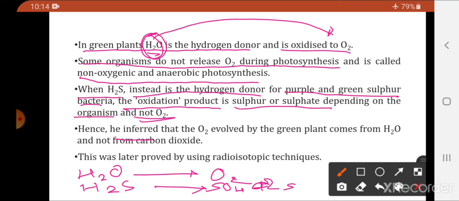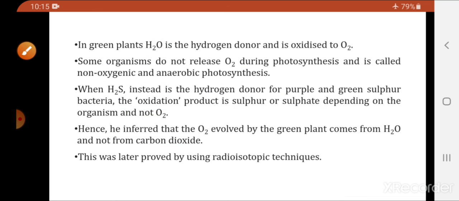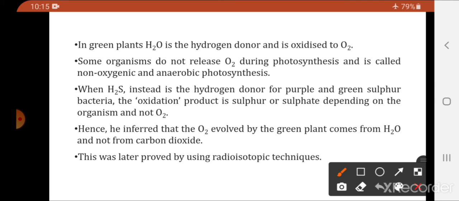So he inferred that the oxygen evolved by the green plants comes from water and not from carbon dioxide. Now a question should arise, since water and carbon dioxide are both being used. We concluded that in green plants the oxygen comes from water and not from CO2. If it came from CO2, then purple and green sulfur bacteria should also release oxygen, but that did not happen here. Purple and green sulfur bacteria did not release oxygen. So from this he gave a very important conclusion: the oxygen that plants evolve comes from water and not from carbon dioxide.